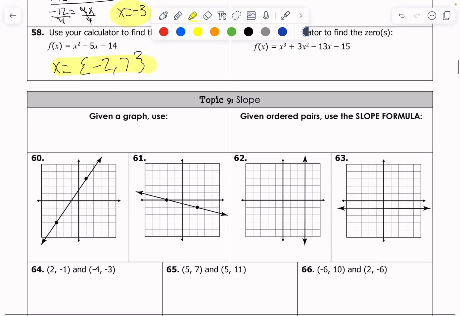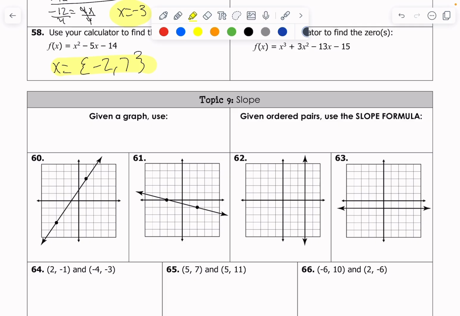Topic number 9, we've got some slope. This is the heart of calculus, some would say. And so the best quote I could find that AI made me for this was of Abraham Lincoln, funny enough. And here's what Lincoln says. He says, the best way to predict your future is to create it. And if you think about it, slope determines the future direction of your line, just like your choices shape the paths you take. Very inspirational.